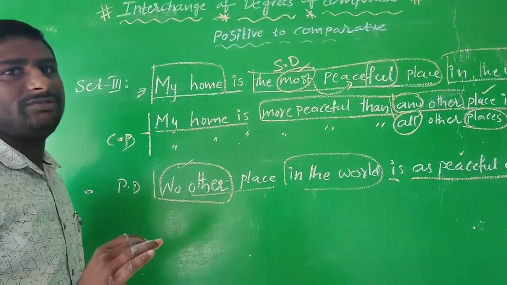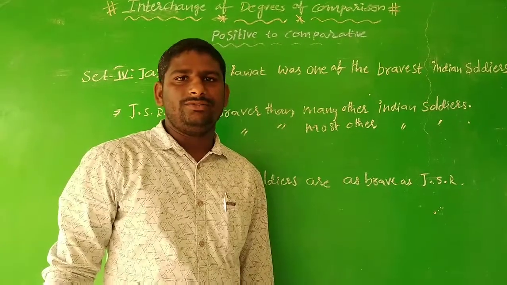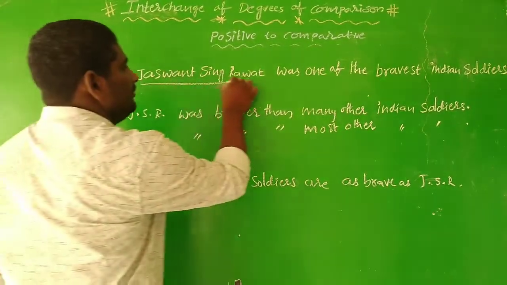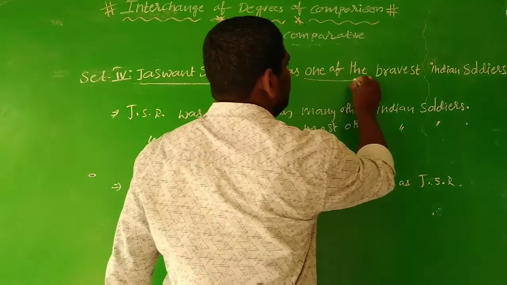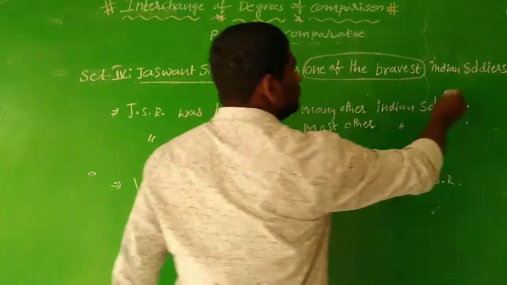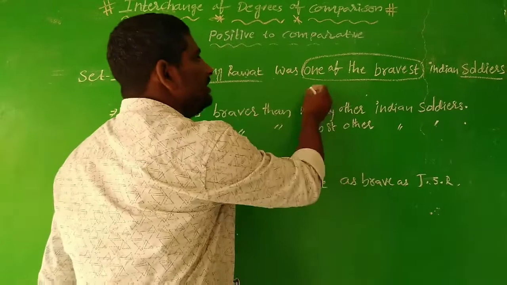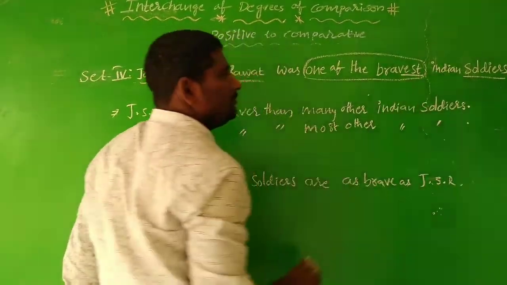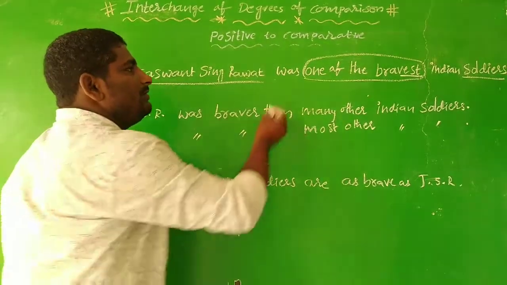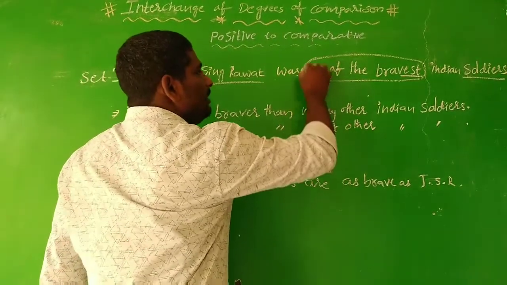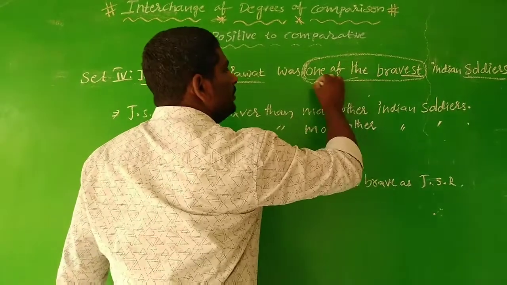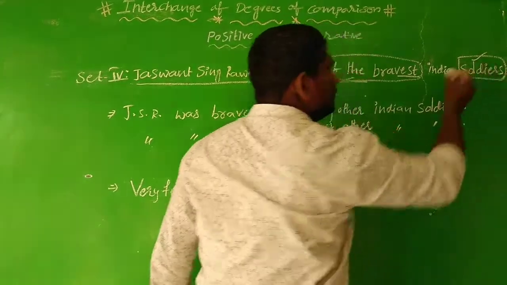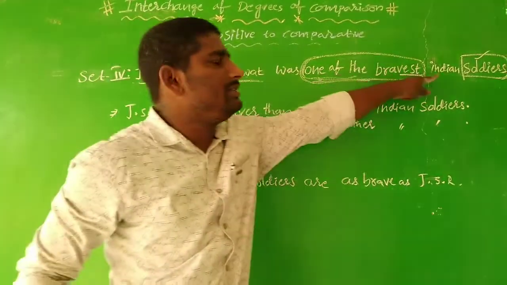So that is called comparative degree. Let us understand another set of sentences. Jaswant Singh Rawat was one of the bravest Indian soldiers. This sentence is expressed in superlative degree, which can be understood by this superlative adjective form. Whenever you find the form one of the bravest, the noun should be pluralized. So, soldiers: one of the bravest Indian soldiers.